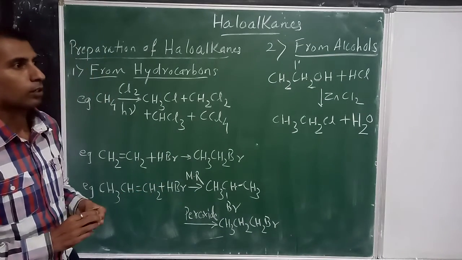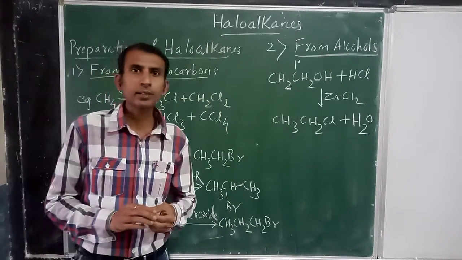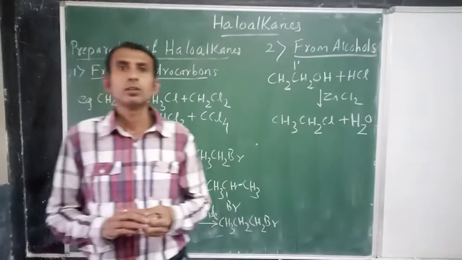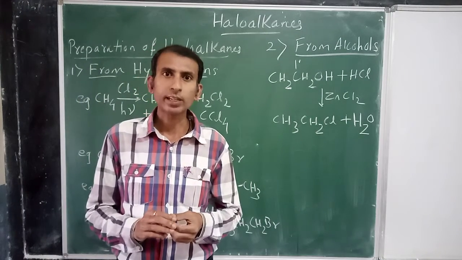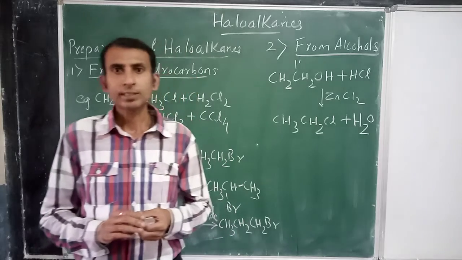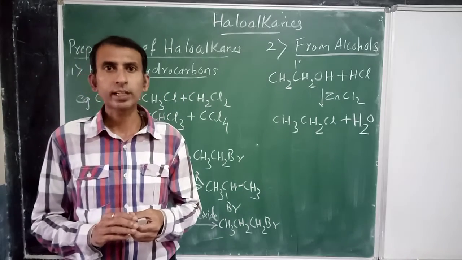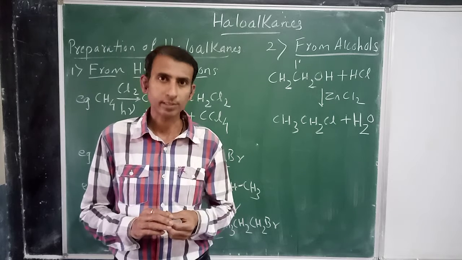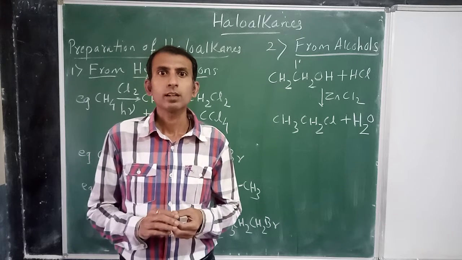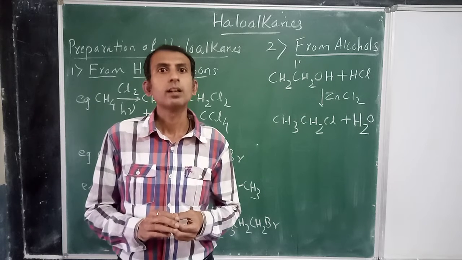As I told you, the important parts of any chapter of organic chemistry are the methods of preparation of that particular organic compound, the chemical reactions, and the third one is IUPAC nomenclature.